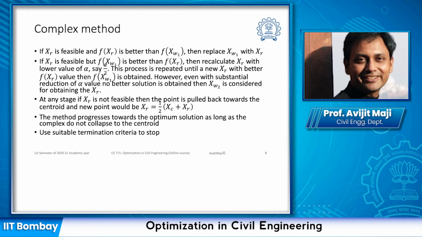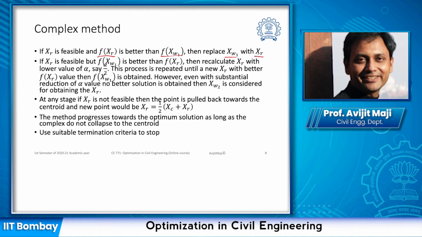If we find that the reflected point is feasible and the objective function value at the reflected point is better than the worst point, then we can replace the worst point with the reflected point. So in the complex search method, we are no longer extending the reflected point further, which we did in the simplex search method.